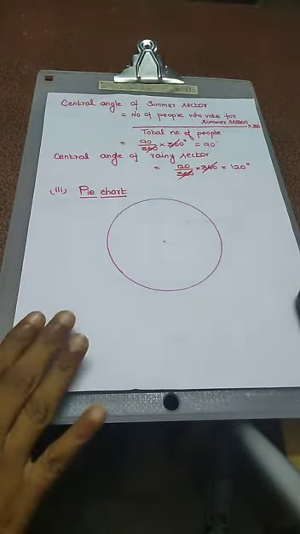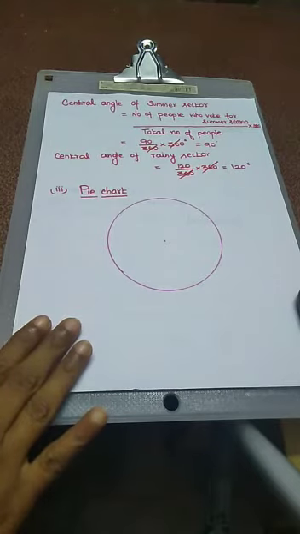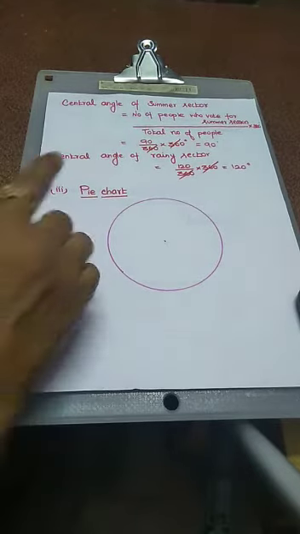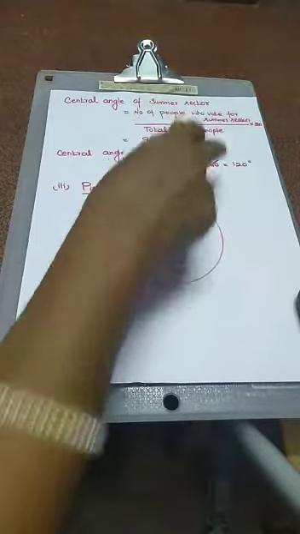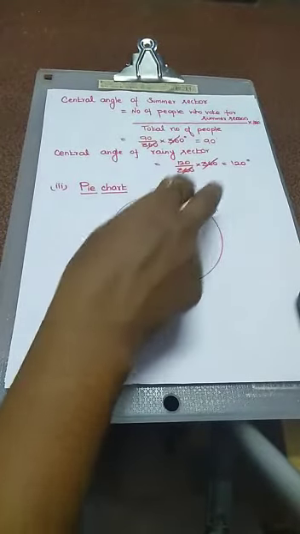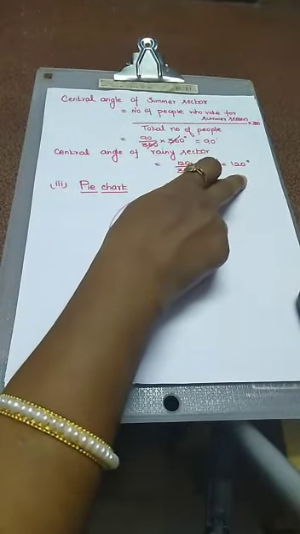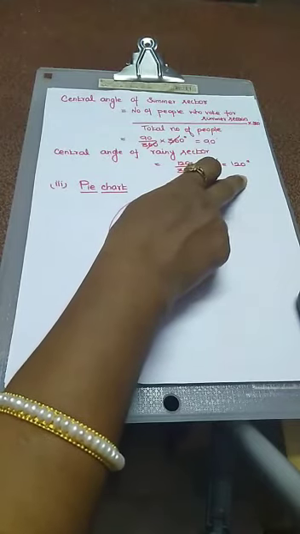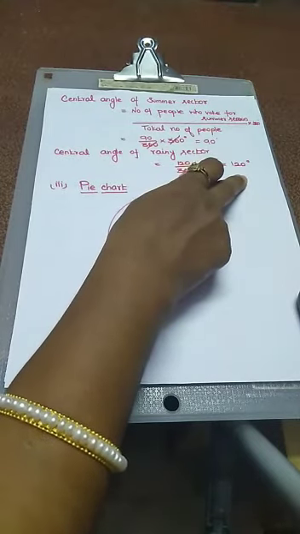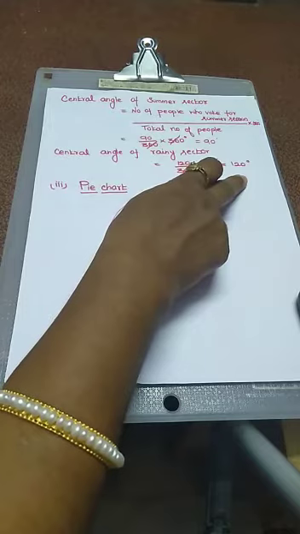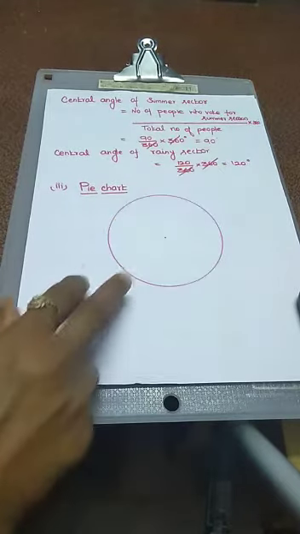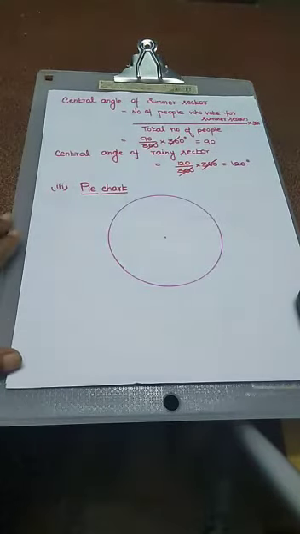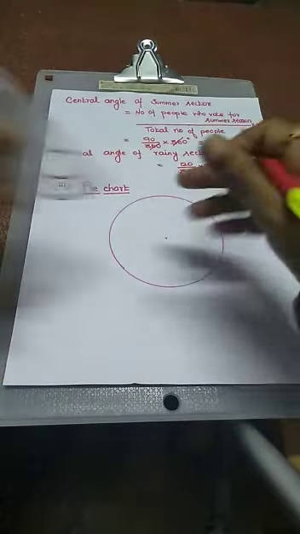Next we just use protractor, then only we have to complete the diagram. What are the values given? Central angle of summer sector is 90 degree, rainy sector is 120 degree, and the winter season also mentioned, that is 150 degree. So next take a protractor. Using that protractor we have to draw particular angles. First you just draw one line. Okay.